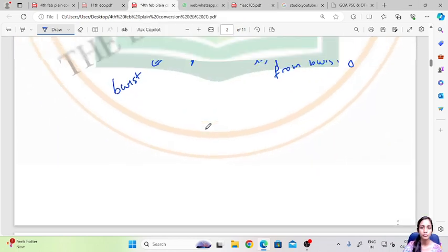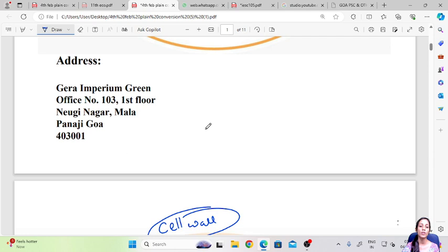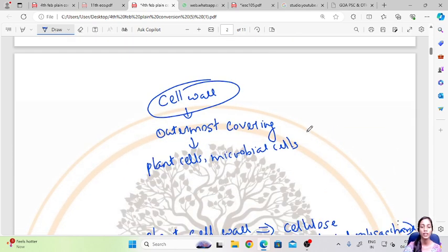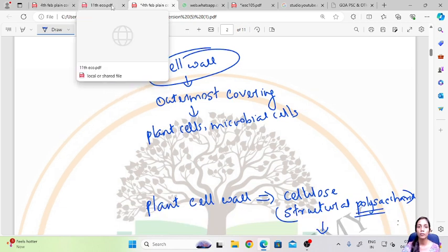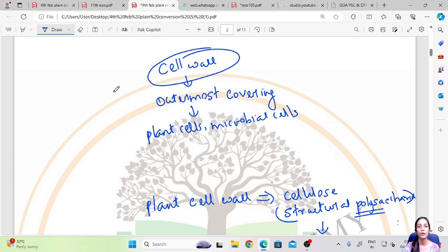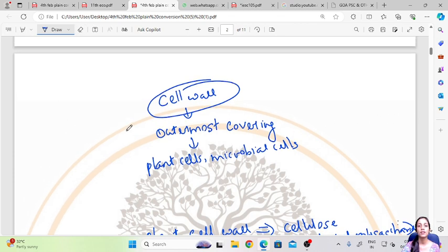The important questions from this concept will be: write the functions of the cell wall; what is the constituent polysaccharide present in the plant cell wall; how does the cell wall protect the cell; and what is plasmolysis. These are some of the questions which can be asked from this concept.